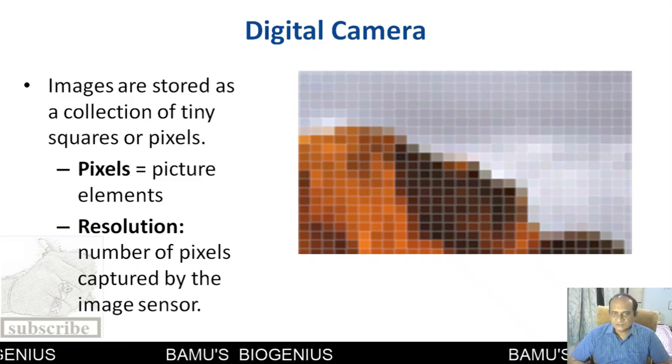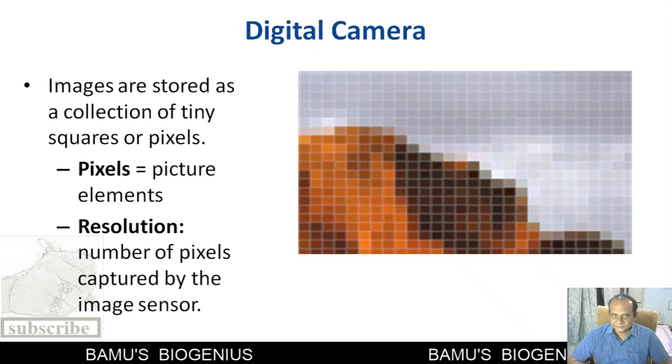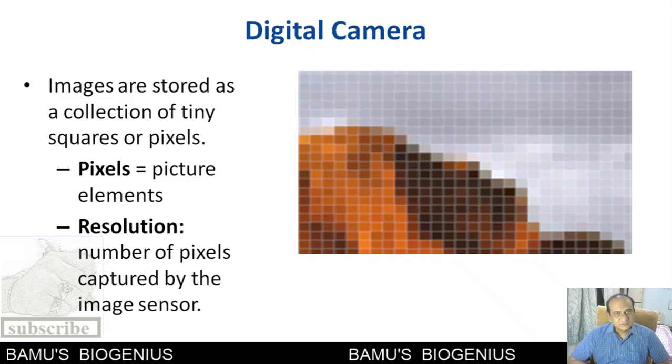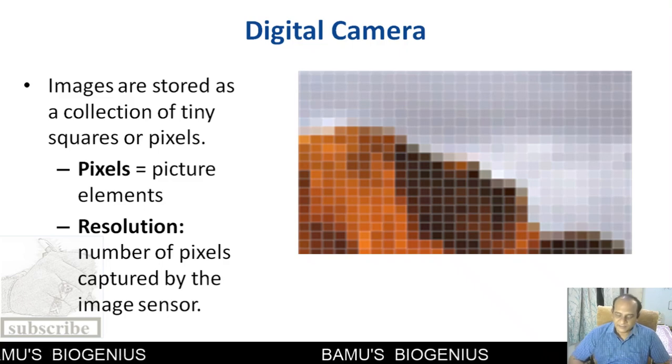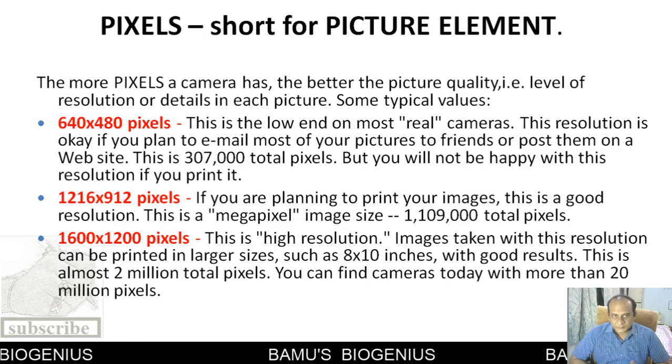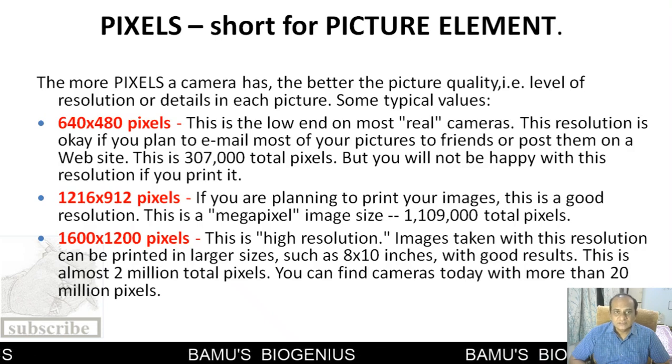Each square is called a pixel, which is a short form of picture element, and the number of pixels captured by the image sensor is called the resolution of that camera. If the camera can capture more pixels, that means the quality of the picture is better.